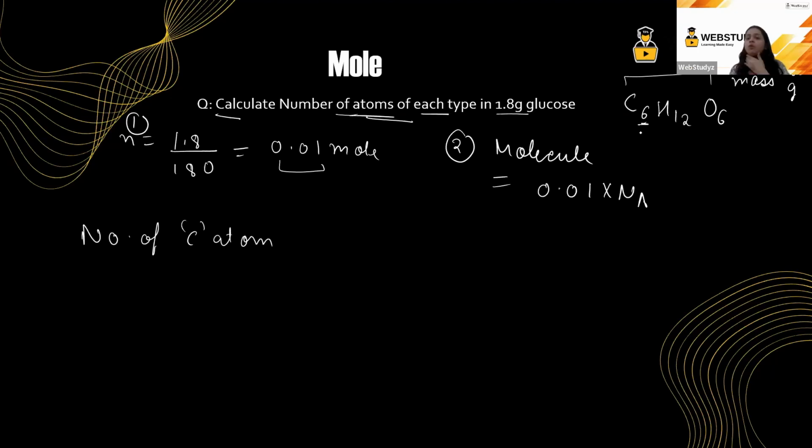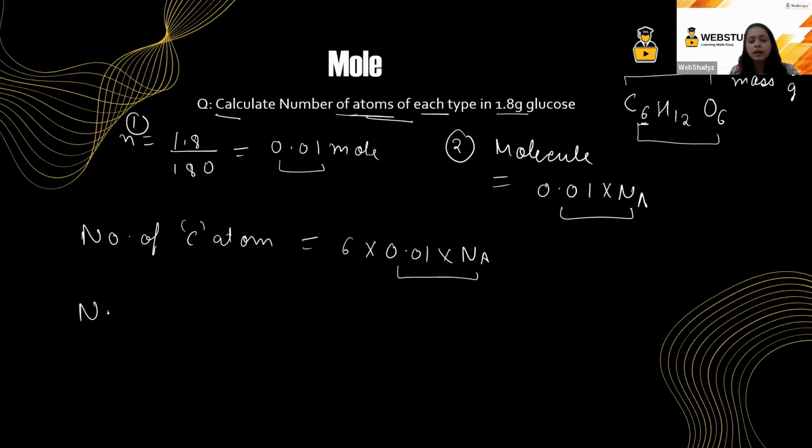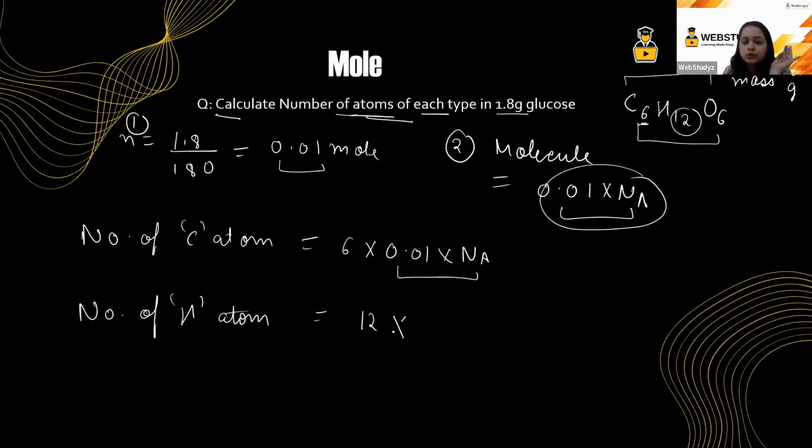In one molecule of glucose, we have 6 carbon atoms. So in these many molecules of glucose, we are going to have 6 into 0.01 into Avogadro number carbon atoms. If I talk about the number of hydrogen atoms, hydrogen atoms are 12 in one molecule. In these many molecules we have 12 into 0.01 into Avogadro number.